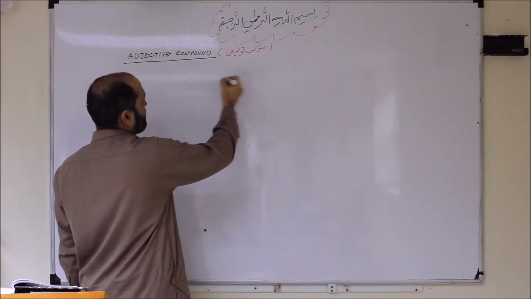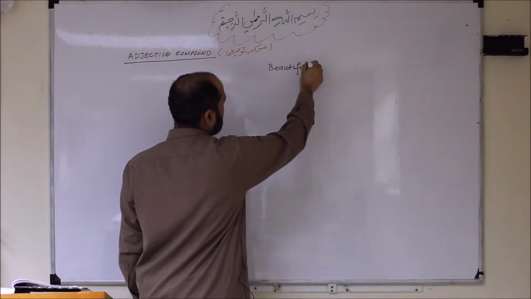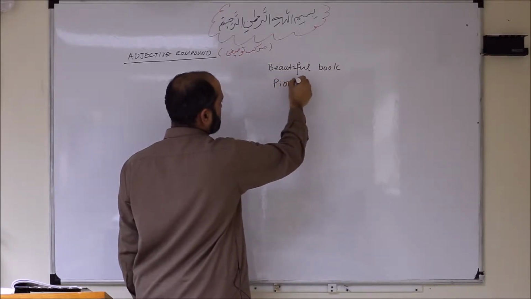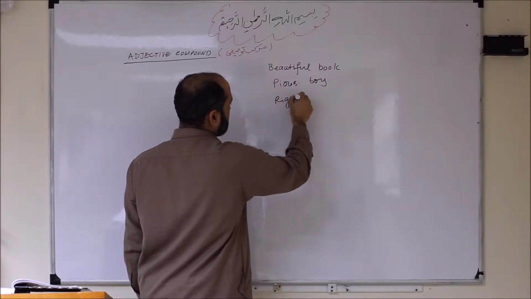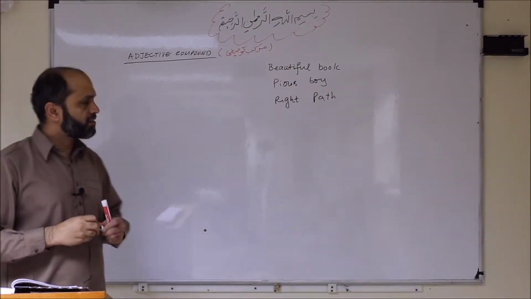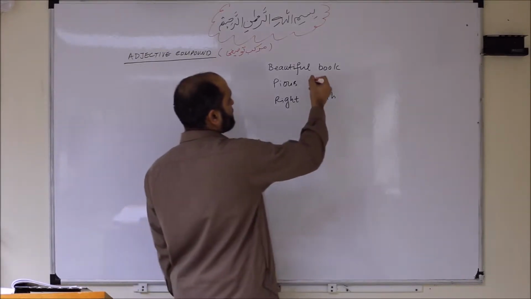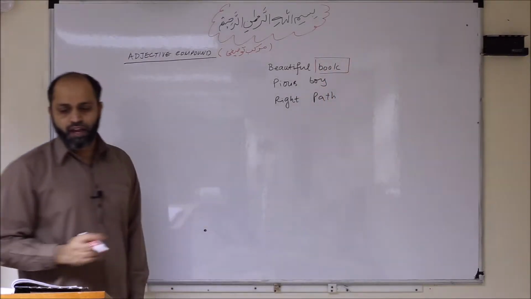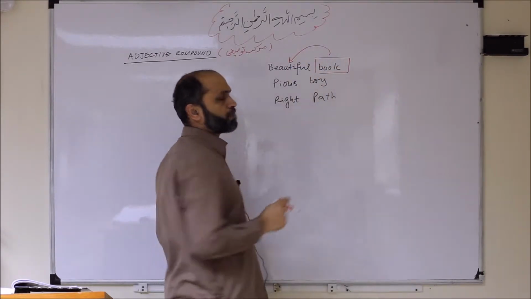Few examples. For example, you want to say beautiful book. Pious boy, right path. So if you look at all these examples, these are the examples of adjective compound. Adjective compound means that there is a specific noun and that noun has been described by its property.